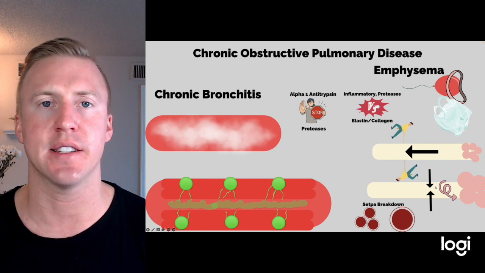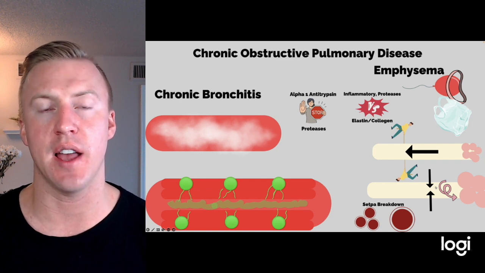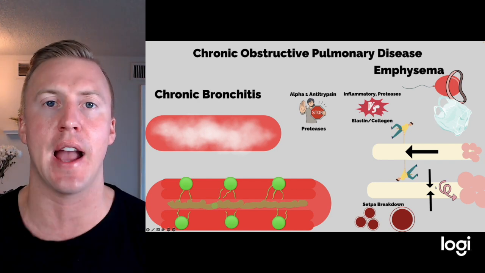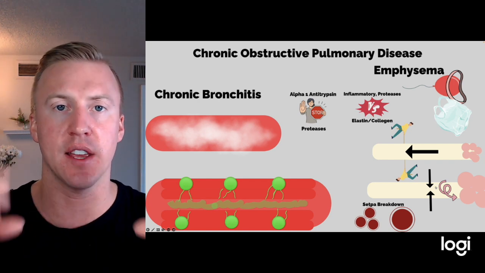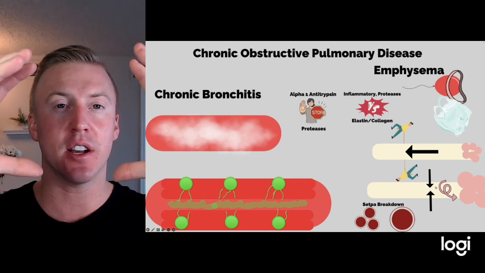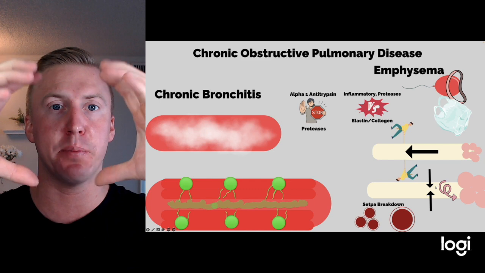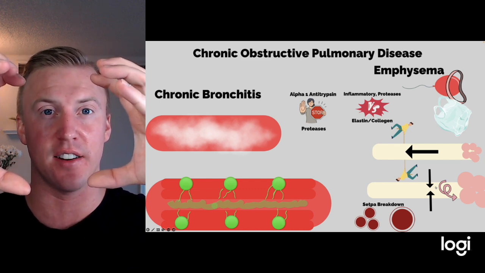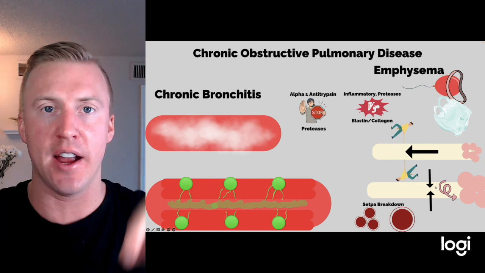First, let's talk about elastin. Elastin is obviously in the alveoli and throughout the lungs, and it helps those lungs kind of snap shut and push air back out. If you think about the alveoli like a balloon with a rubber band, air comes in nice and easy, but it doesn't expand too much because we have that elastin, that rubber band, that eventually is going to kind of get stuck right there. Then it snaps back and pushes the air back out.